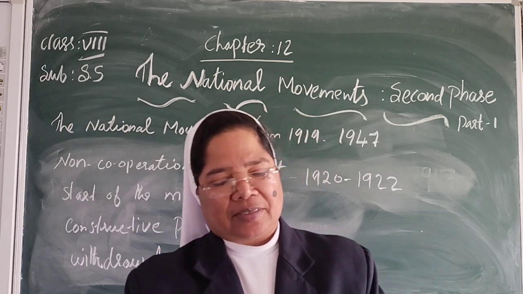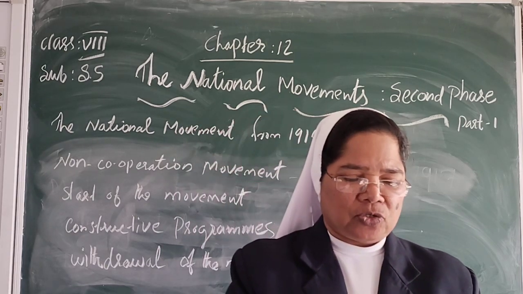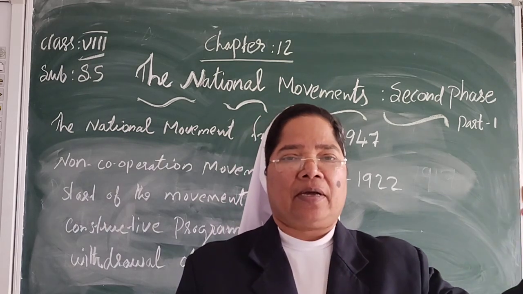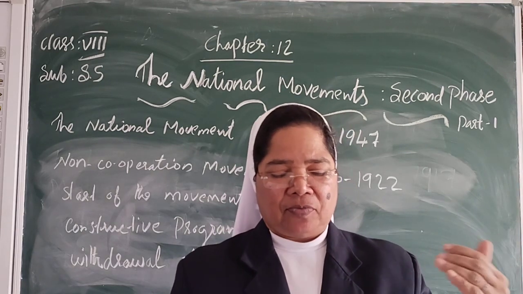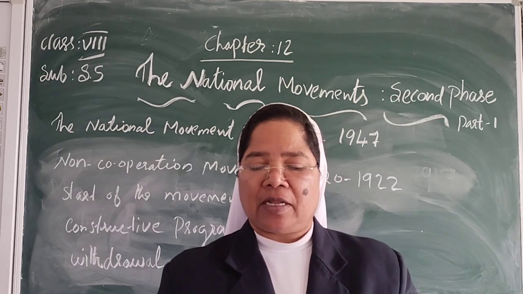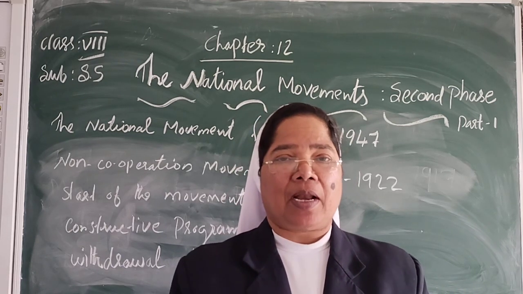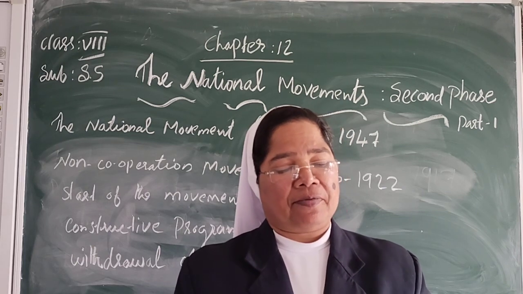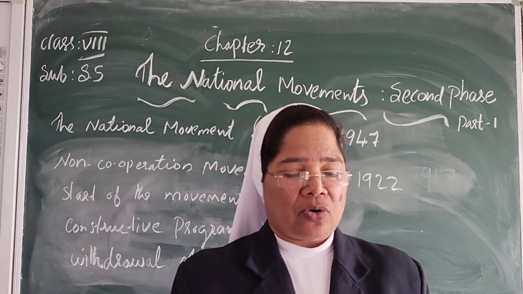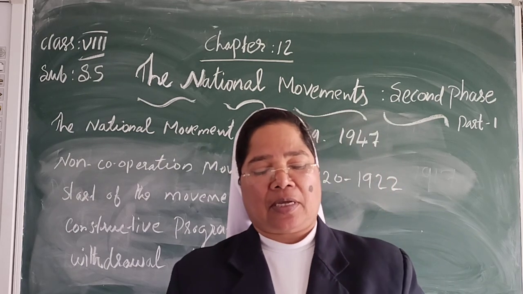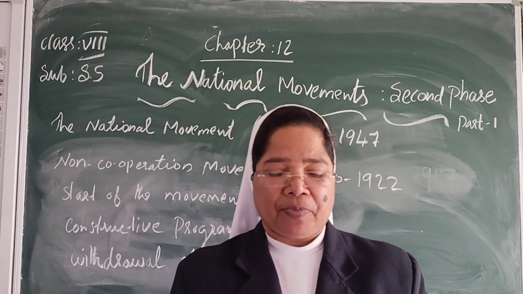Now we have studied the main points today. First, the early steps of Gandhiji. We studied the Montague reforms and the Jallianwala massacre, then the Khilafat movement and the non-cooperation movement, the constructive programs, and lastly the withdrawal of the movement.